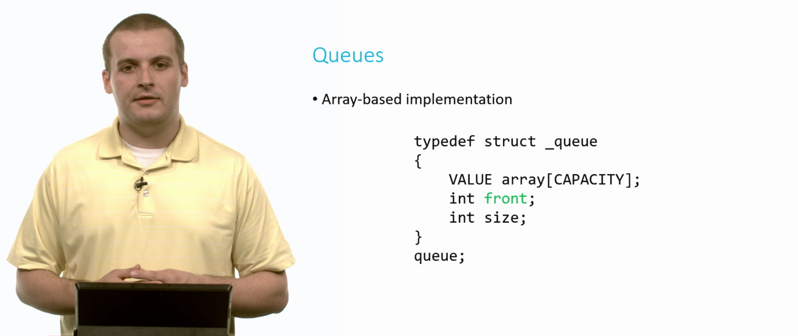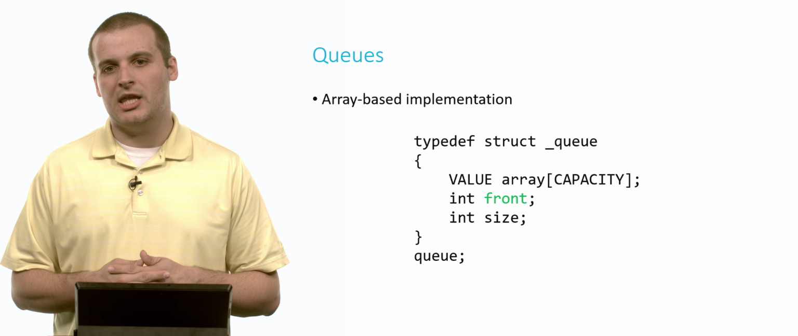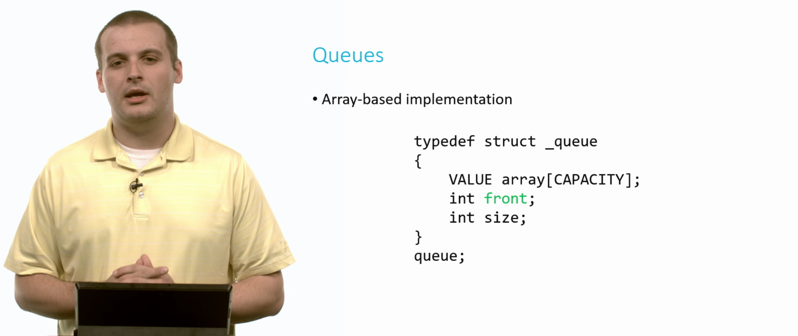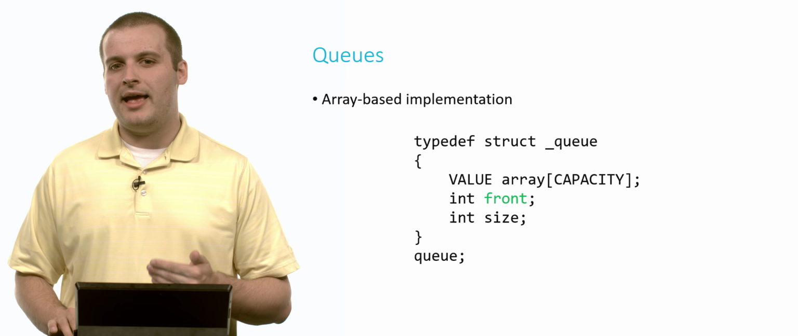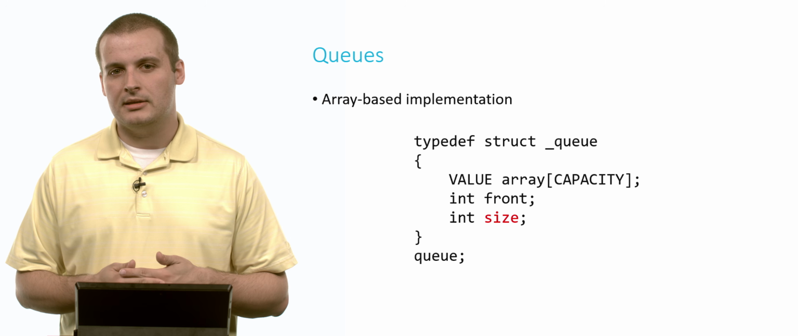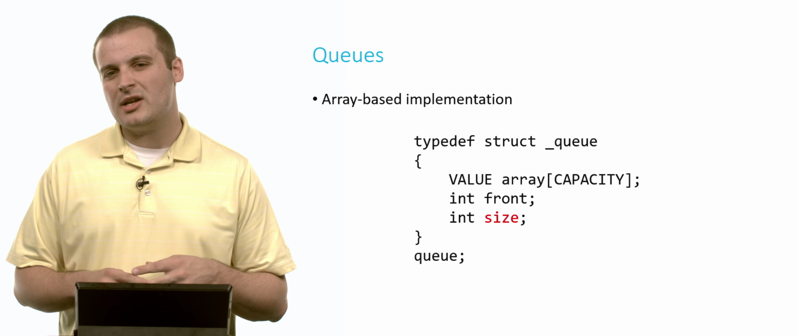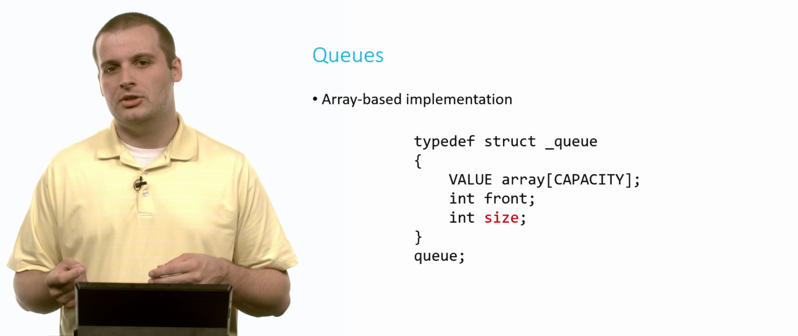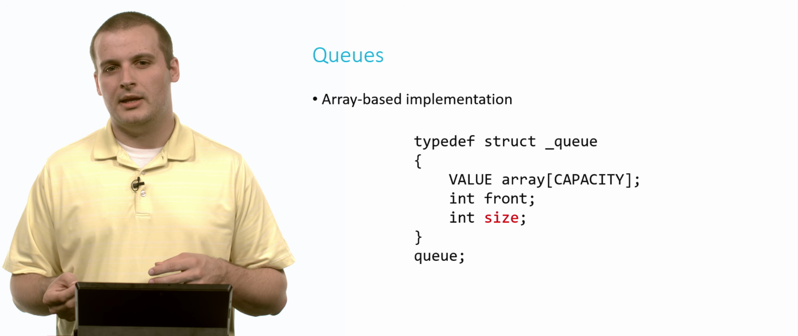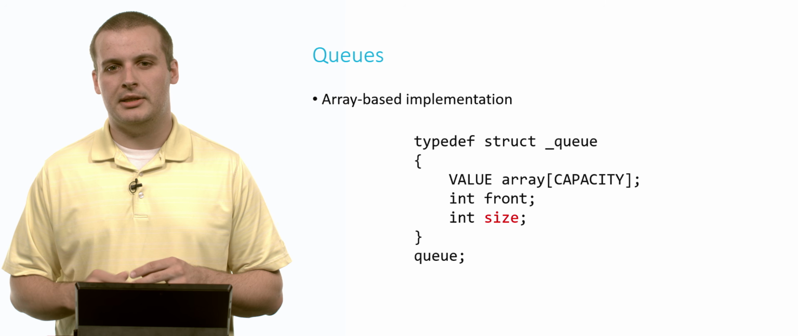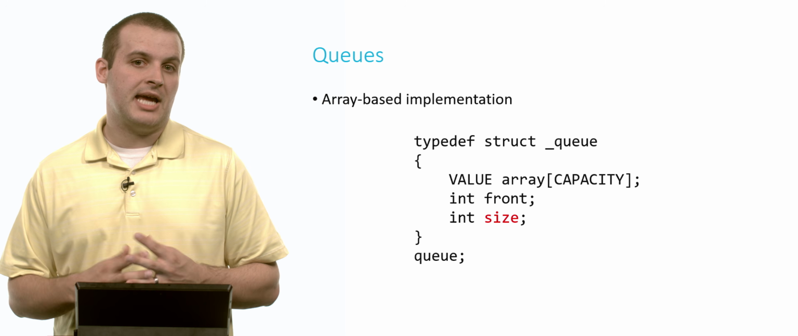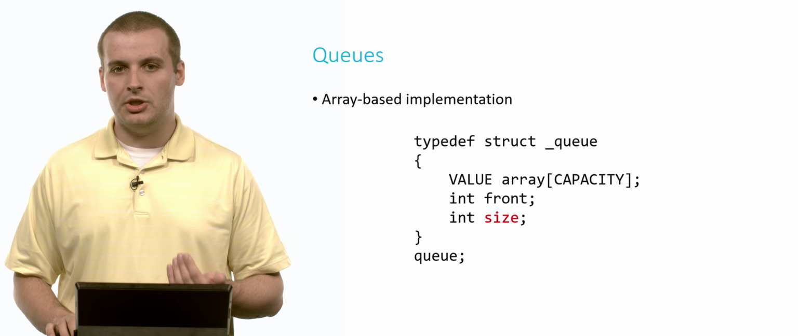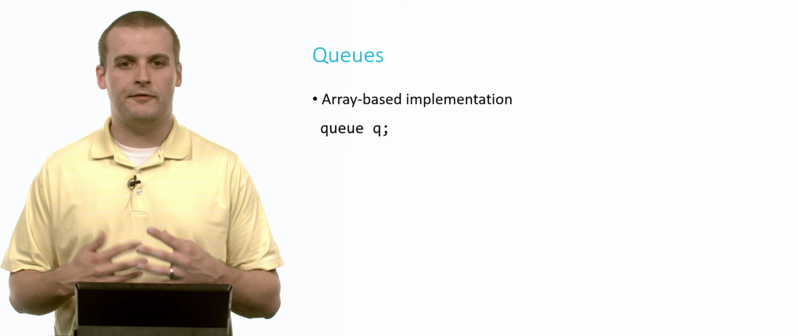We need to keep track of the front of the queue so we know which element we want to dequeue. And we also need to keep track of something else, the number of elements that we have in our queue. Notice we're not keeping track of the end of the queue, just the size of the queue. And the reason for that will hopefully become a bit clearer in a moment. Once we have completed this type definition, we have a new data type called queue, and we can now declare variables of that data type.